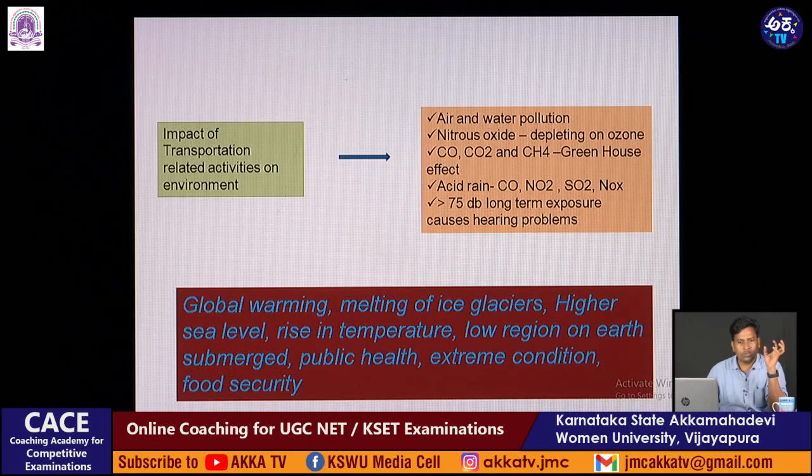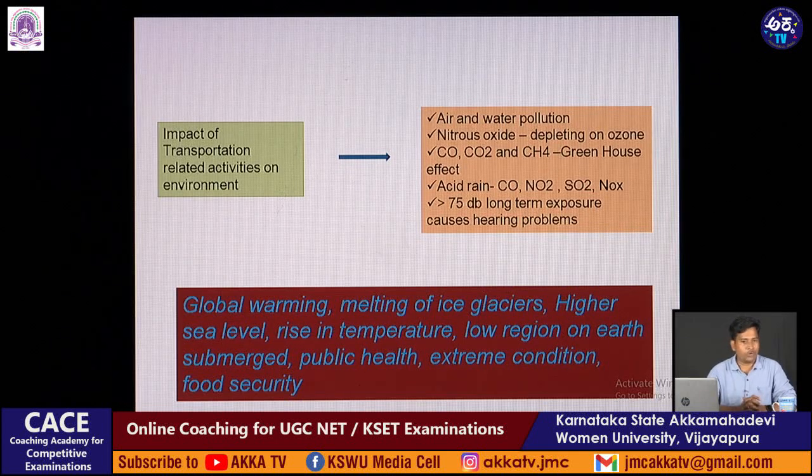to give a note on this concept, global warming is happening because of this emission and the rise in temperature. A 1 degree rise in global temperature makes a lot of difference, because many cities will be submerged with a 1 degree rise in global average temperature.